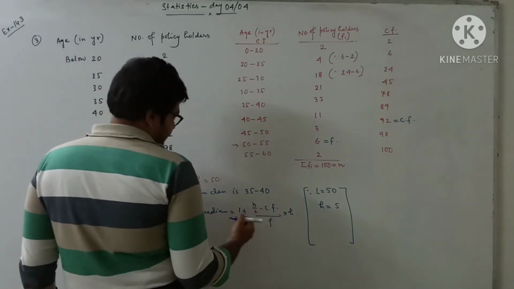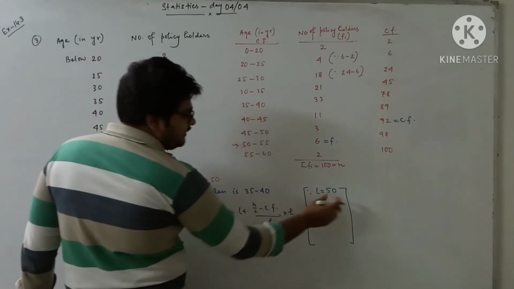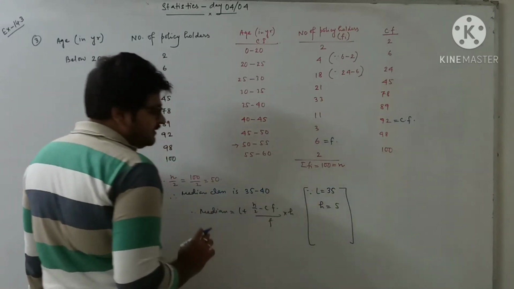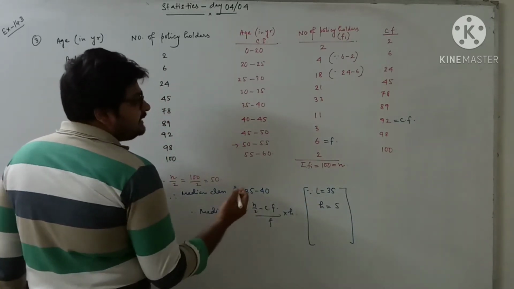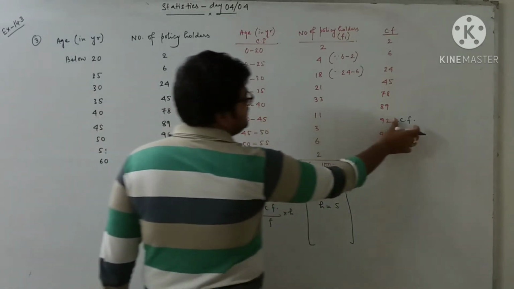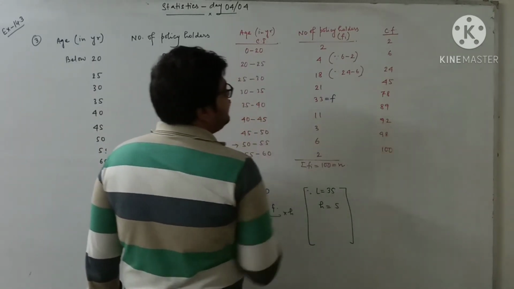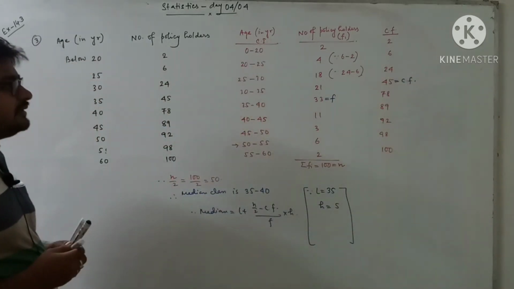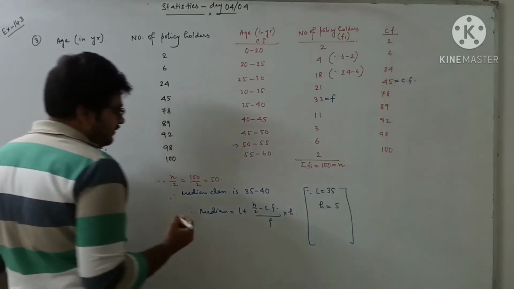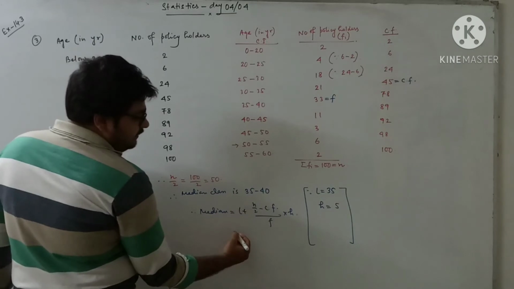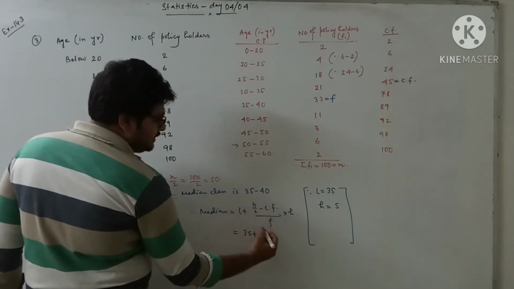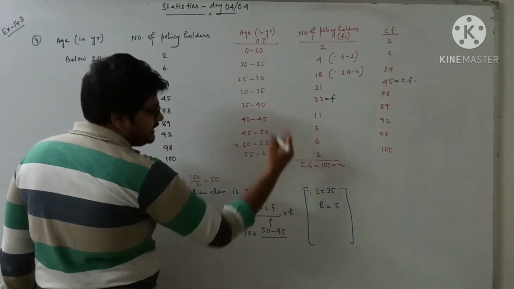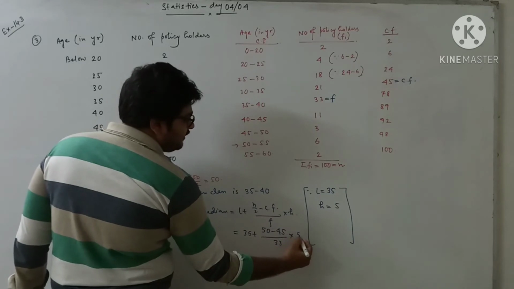So median class is this one. So lower limit is coming here 35. Class width H equal to 5, okay. Frequency of the median class is this one. And cumulative frequency of the class preceding median class is this one. Correct? Okay, so now we are doing here L is 35, N by 2 is 50, CF is 45, F is frequency 33 and H is 5.